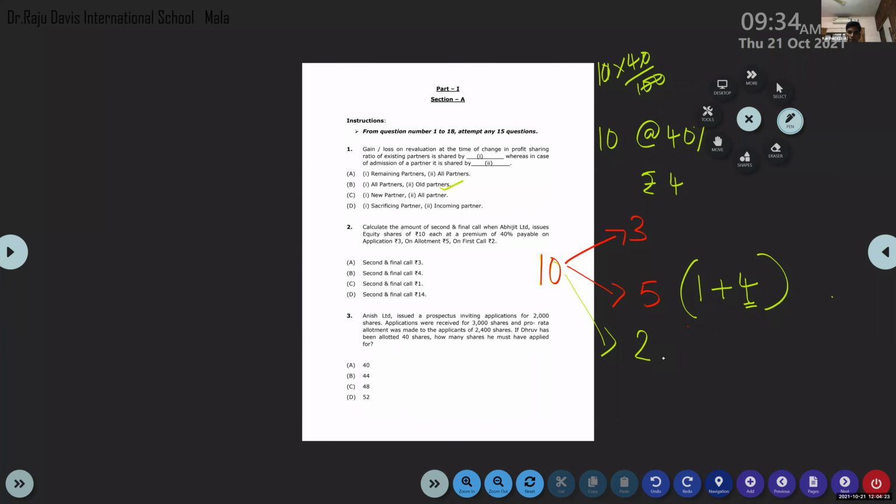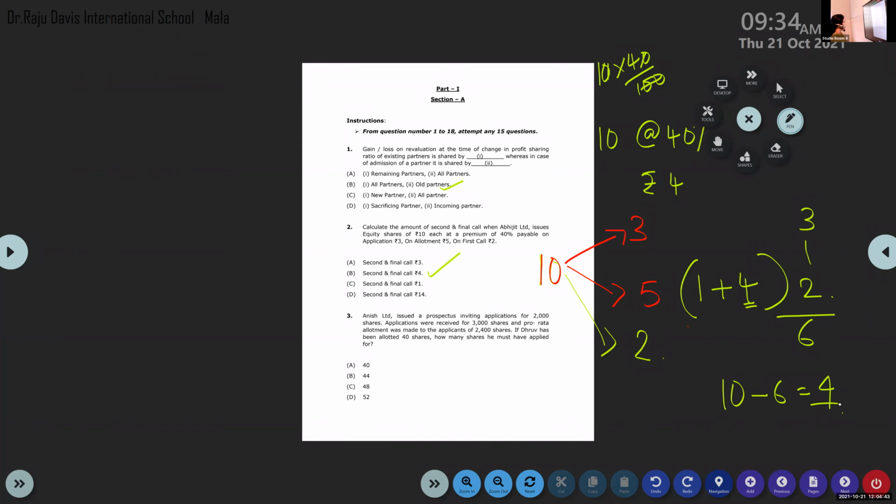Ma'am, option B. Option B, 4. Okay, so 3 plus 1, 4 plus 2, 6. Then 10 is the issue price. Then 10 minus 6 gives you 4.